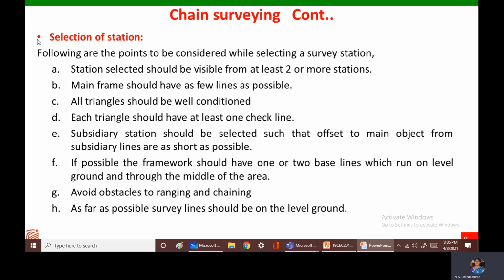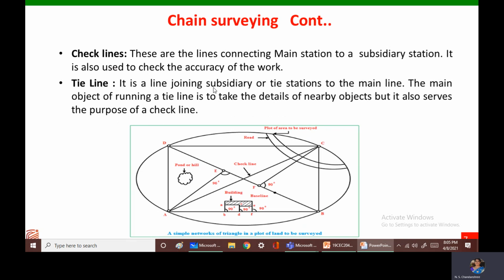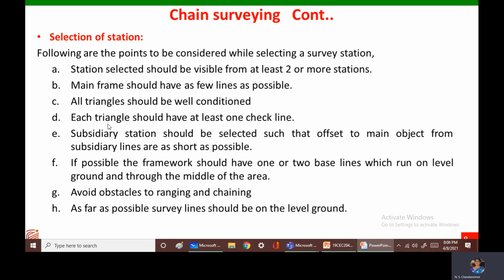Next topic is selection of the station. Now when we have to select the main station or a secondary station, certain points have to be considered before the selection. First one being, the station selected should be visible from at least 2 or more stations. So if I say I have to select the station D, then station D should be at least visible from 2 or more main stations. It should be visible at least to A and C or B and C or any of the 2 stations.